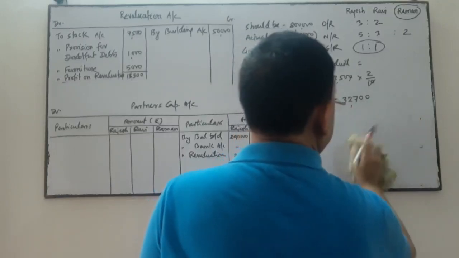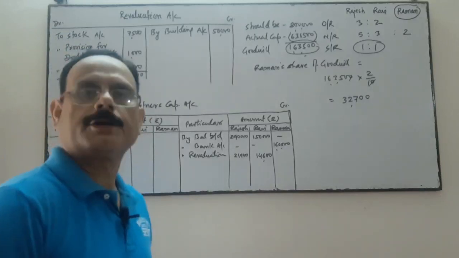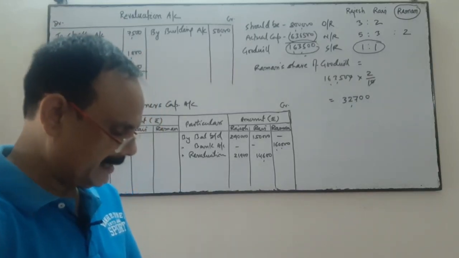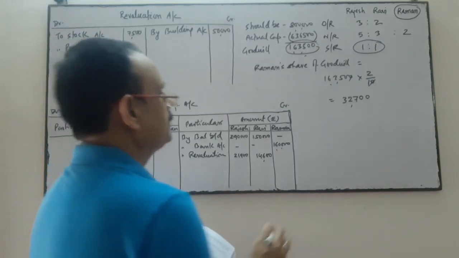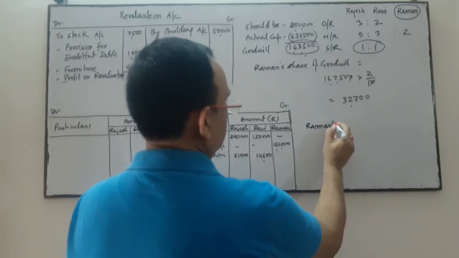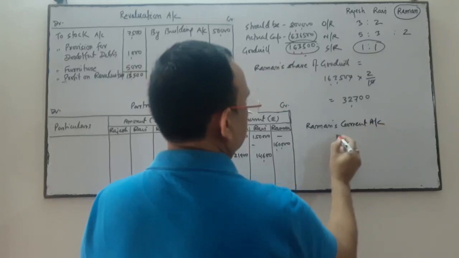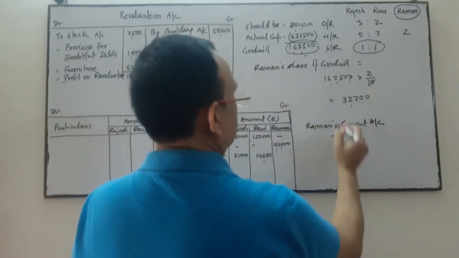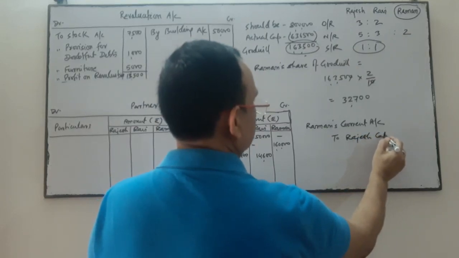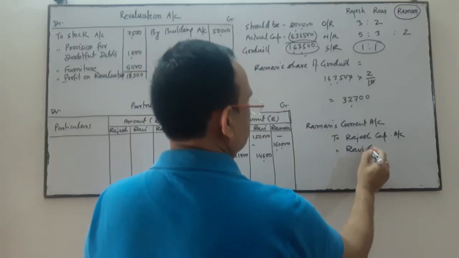So you know, if the new partner is unable to bring his share of goodwill in cash, Raman is unable to bring in cash his share of goodwill, then what we'll do, Raman's current account will be debited to Rajesh capital account, to Ravi's capital account.